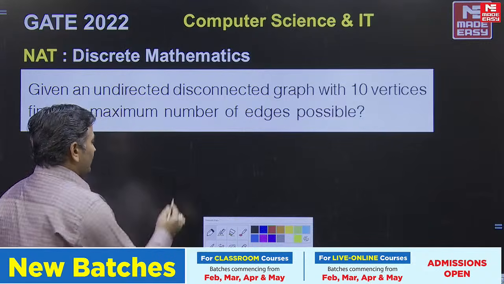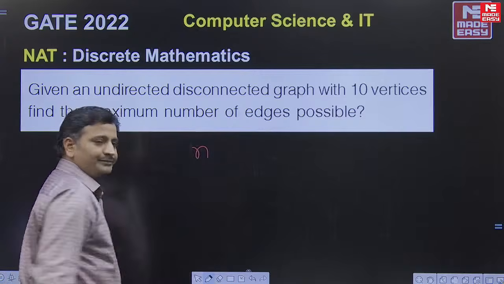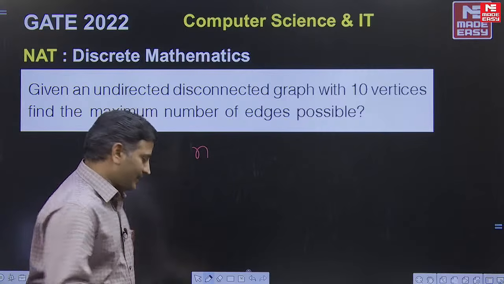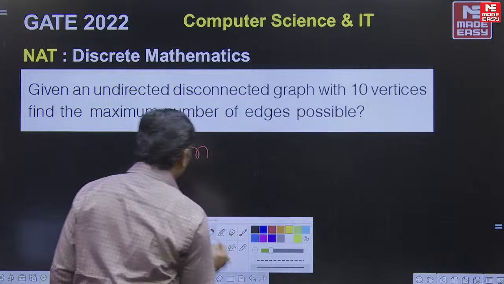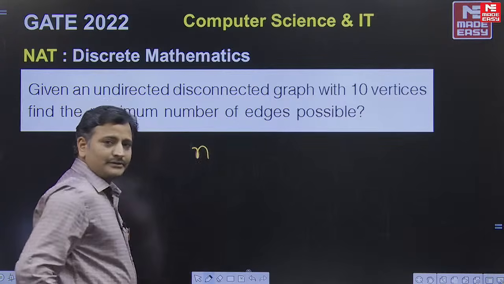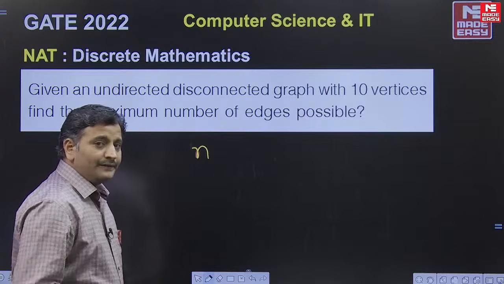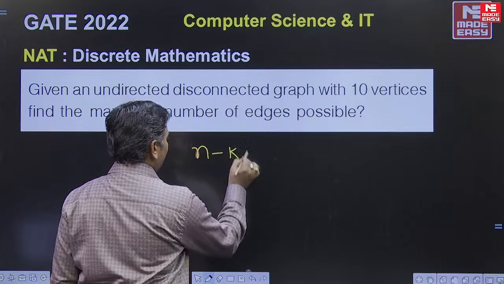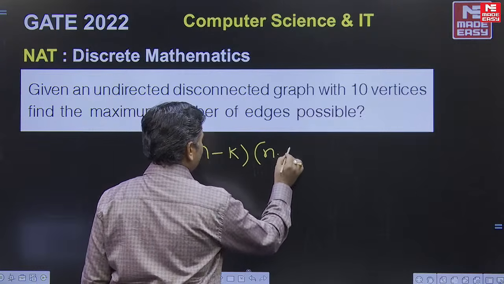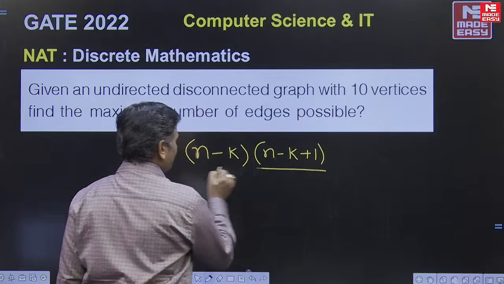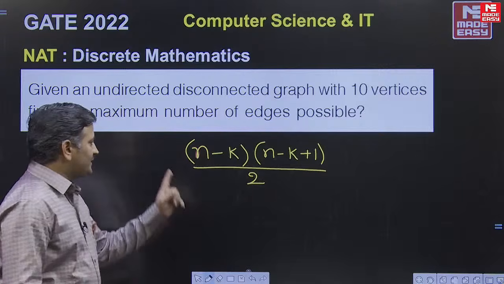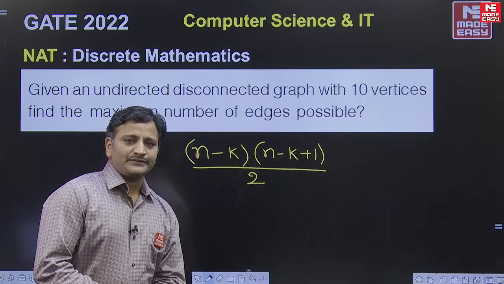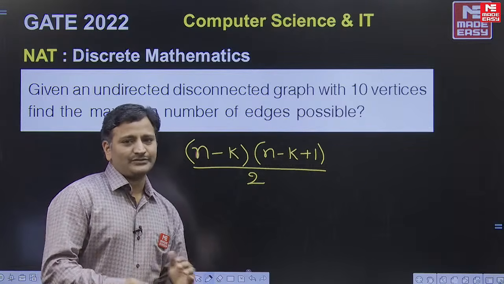Have you remembered, if the graph has n vertices and it has k connected components, how many maximum number of edges are possible? The formula for this one is (n minus k) into (n minus k plus 1) by 2, friends. A graph which has n vertices and k connected components will have (n minus k)(n minus k plus 1)/2 edges, which is the maximum number of edges.